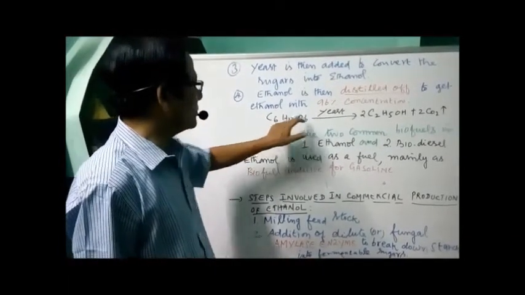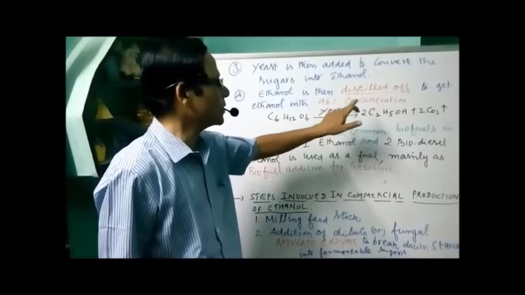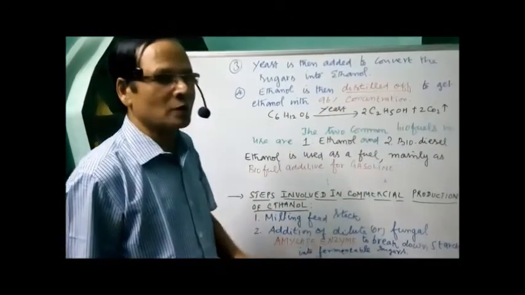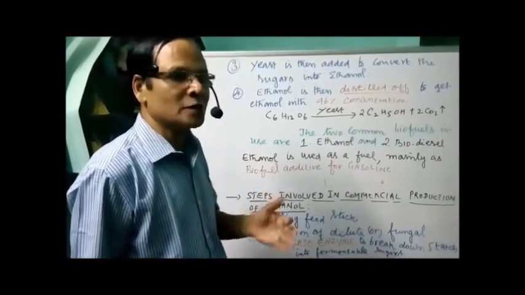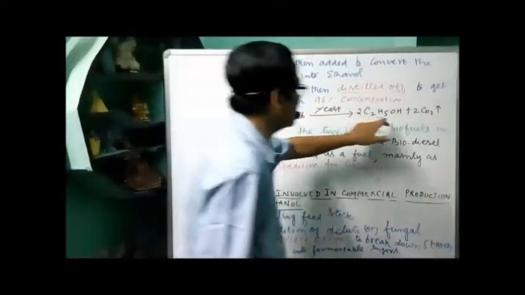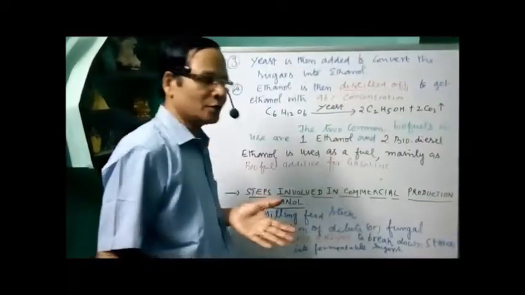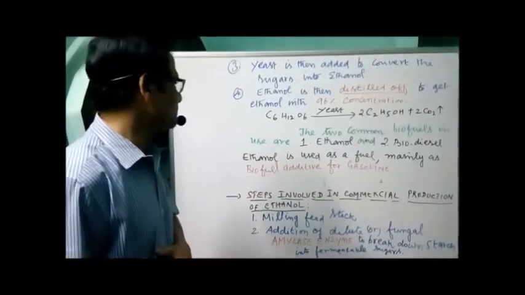See, the glucose, or the simple sugar, is fermented with the help of yeast to form ethyl alcohol or ethanol plus carbon dioxide. So in the case of lactic acid fermentation, there is no formation of carbon dioxide. But in alcoholic fermentation, there is a formation of carbon dioxide. That's the main difference between lactic acid fermentation and ethanol fermentation.